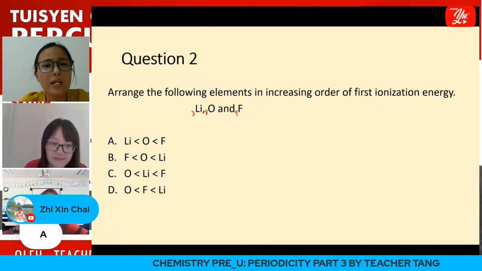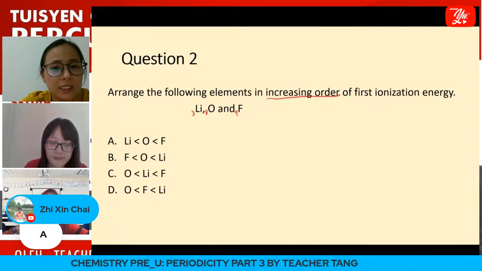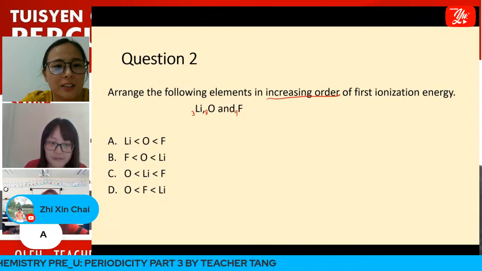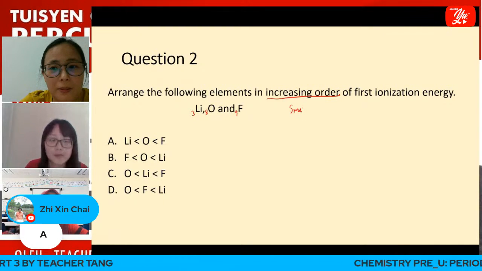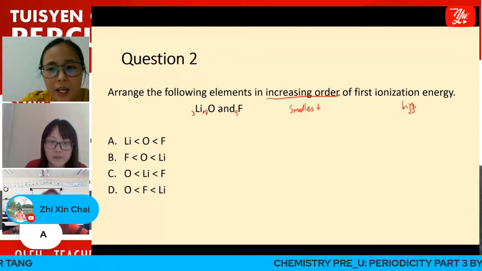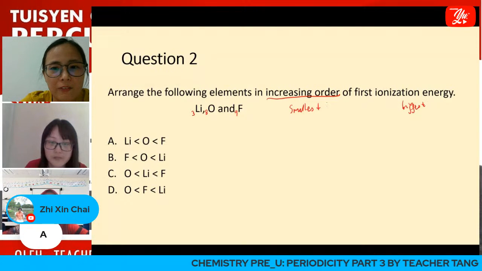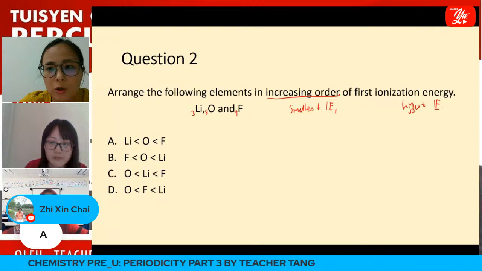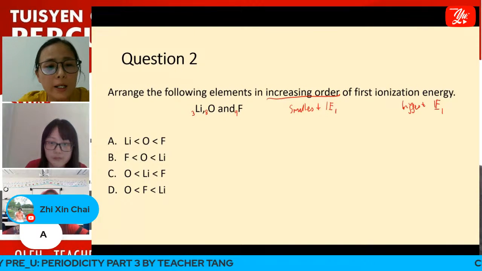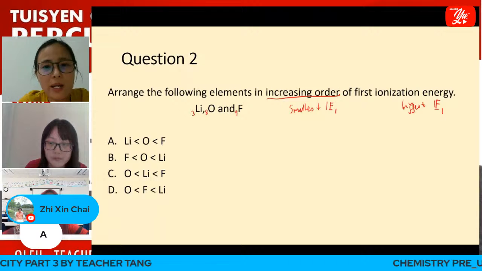Okay, so this is increasing order. Increasing order means that the smallest to the biggest, right? Okay, first ionization energy. So shall we have a look?